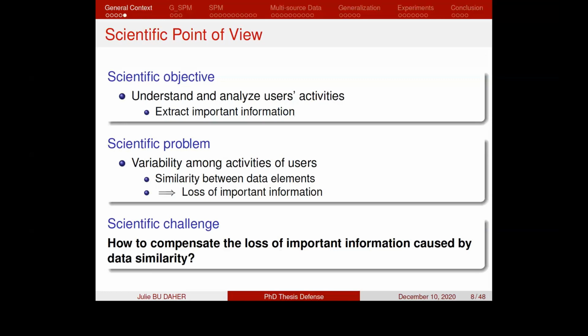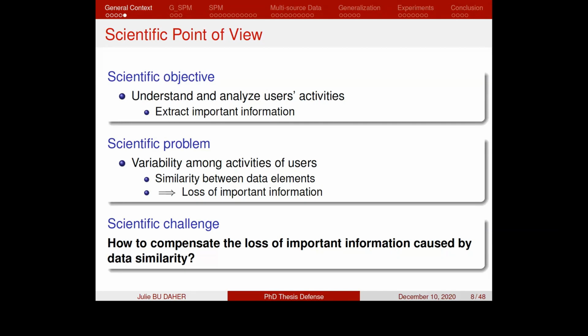I will now switch to English and continue the rest of the presentation in English language. Our scientific objective is to understand and analyze the user's activities in order to extract important information from these activities. The scientific problem of our work is that there could be variability among the activities of the users. This could be caused by the problem of similarity between the data elements. This thus leads to a loss of important information. Therefore, our scientific challenge is how to compensate the loss of important information that is caused by the data similarity.